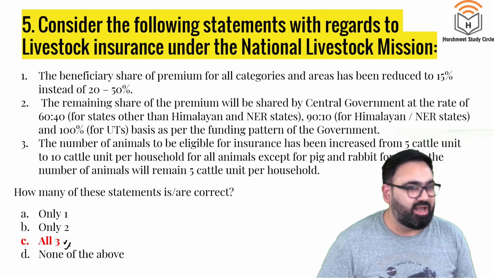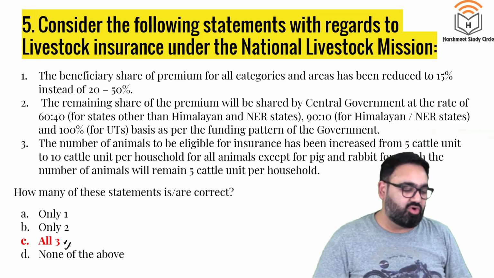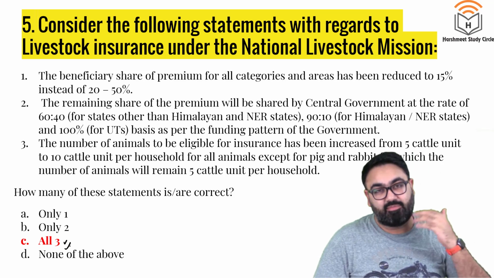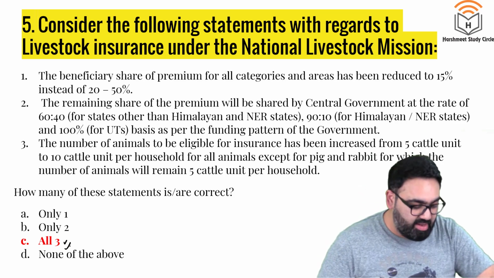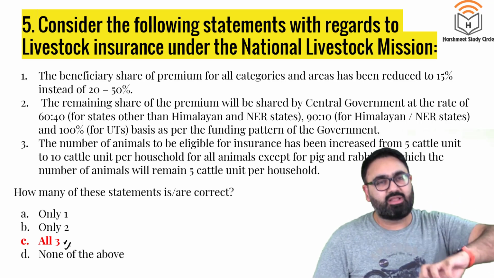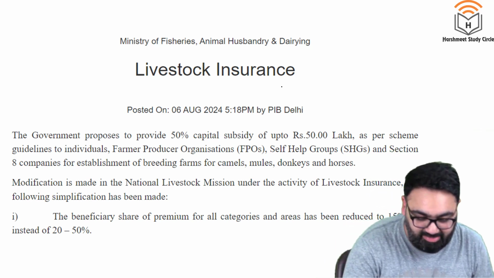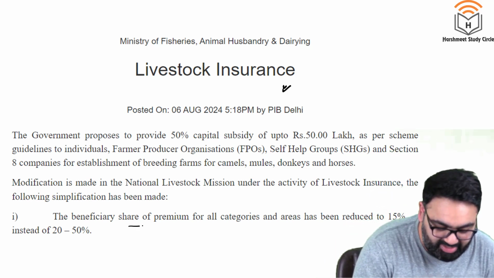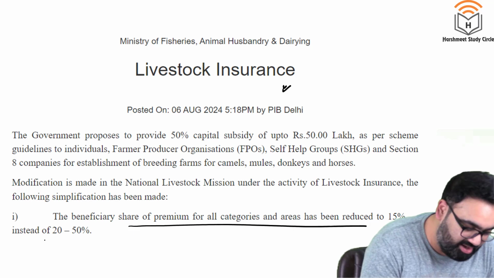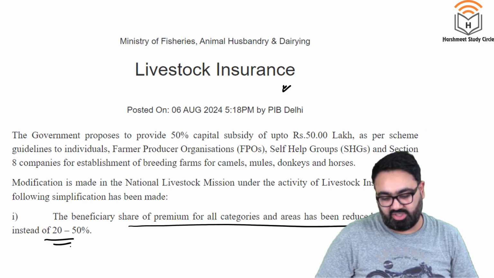See, whenever the parliament session is going on, a lot of articles get published on PIB because whatever information the government shares in the parliament, written replies, oral replies, all of them are then published in the PIB in the form of an article. So these are all relevant. This article is about livestock insurance, about the government providing or reducing the premium share to be borne by the farmer. This is an important piece of information.